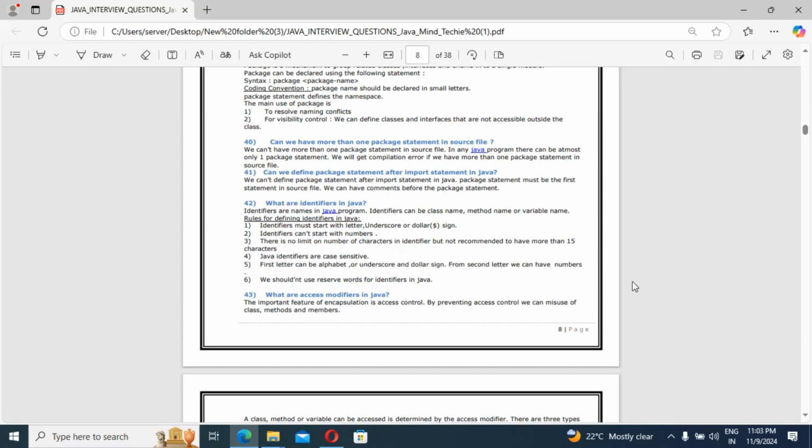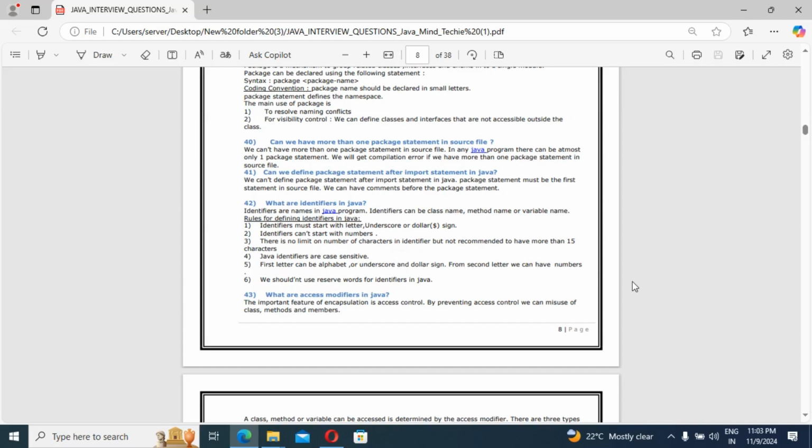The first rule: an identifier must start with a letter, underscore or dollar sign. Second, identifiers cannot start with numbers. There is no limit on the number of characters in an identifier, but it is not recommended to have more than 15 characters. Keep that in mind. Java identifiers are case sensitive. The first character can be an alphabet, underscore or dollar sign; from the second character we can have numbers. We should not use reserved words as identifiers in Java. Those are all the things we should keep in mind when defining an identifier.